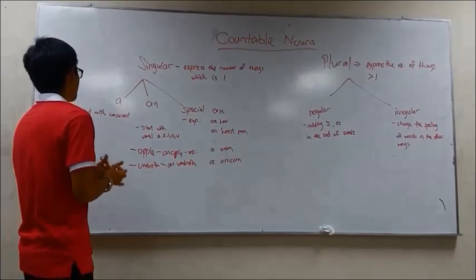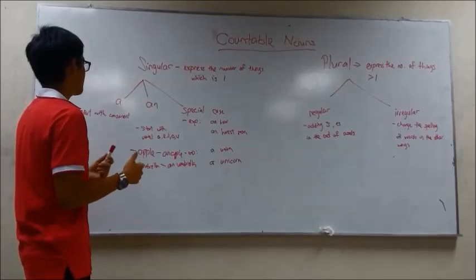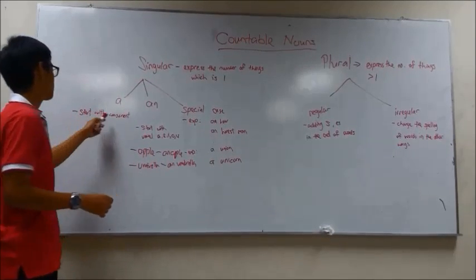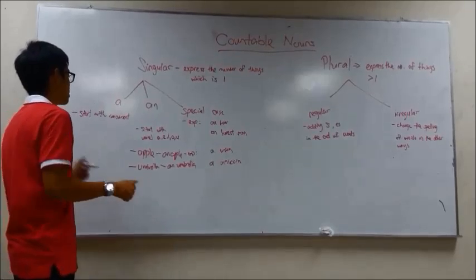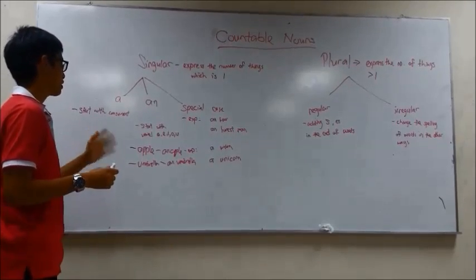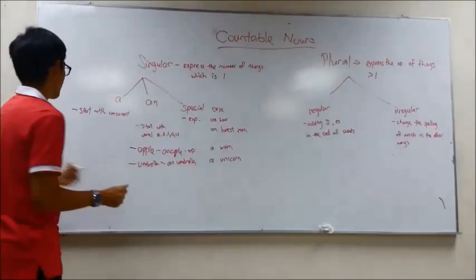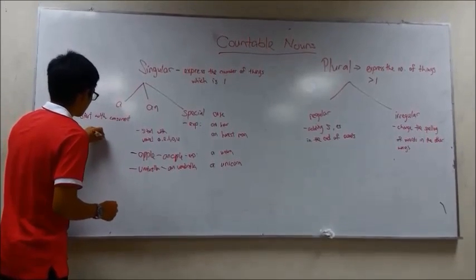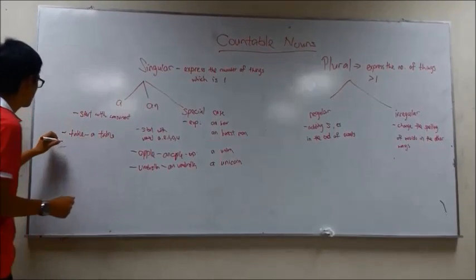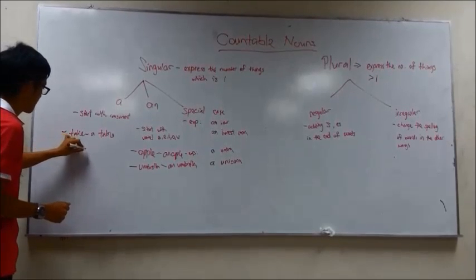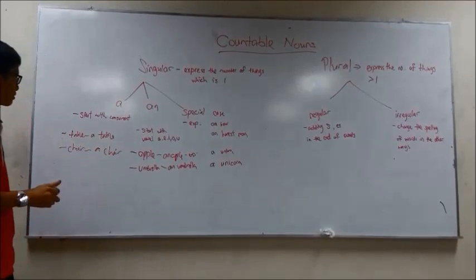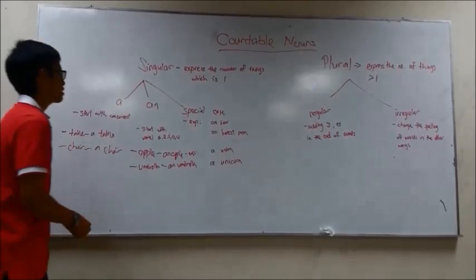Okay. Then for using a, the condition is the word must start with a consonant, which is not the vowels a, e, i, o, u. For example, a table, or a chair. Okay, and so on, right?